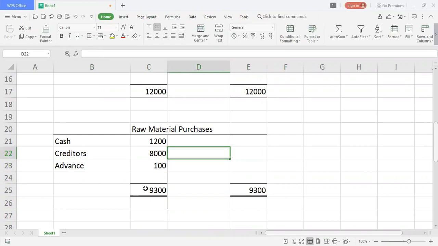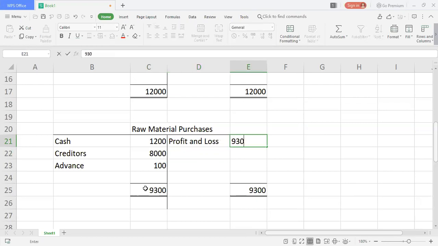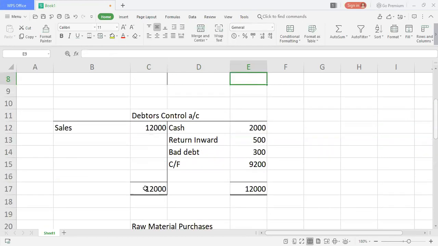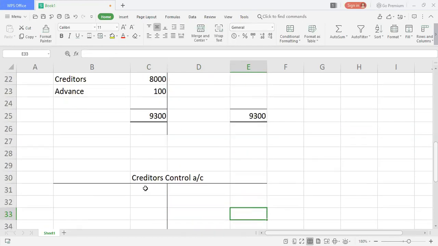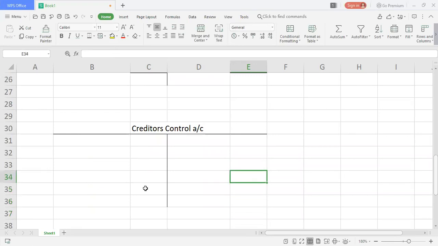Then I'm sending it to the carried forward. Sorry, I'm sending it for profit and loss. Or I can say it as, yeah, better we say profit and loss. Okay. So we are sending 9,300. So I'm done with the 1, 2, 3 accounts. Then I'm moving on to the next account, creditors control account.